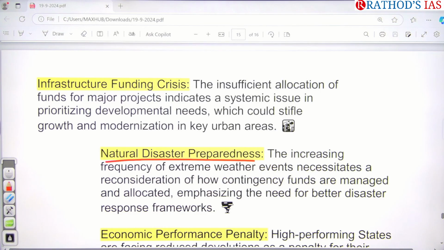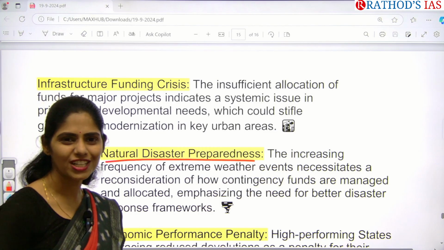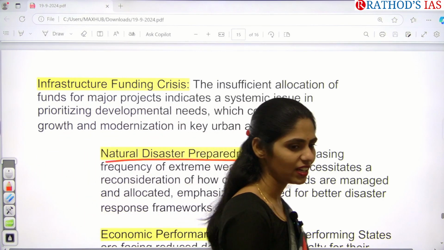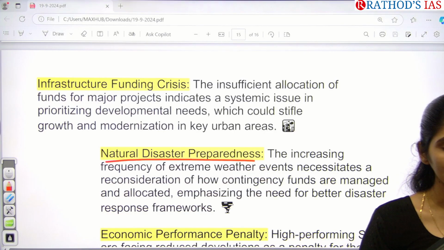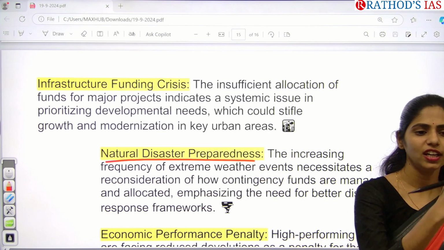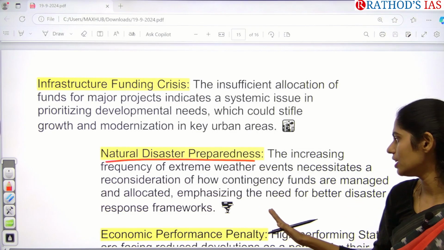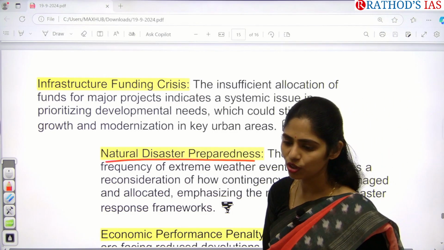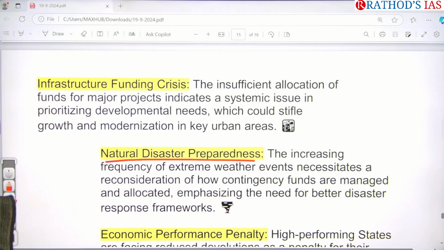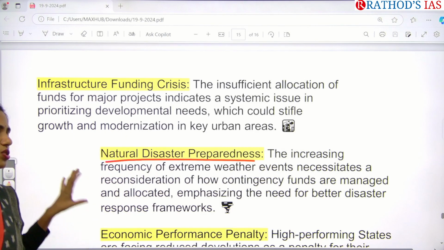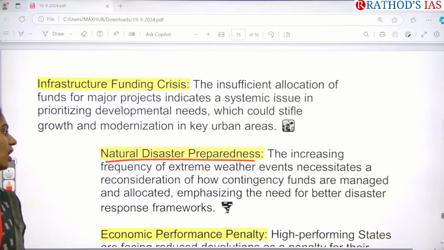are happening. So how will they use the contingency fund? So what is this contingency fund? Okay, we have the Consolidated Fund of India, the Consolidated Fund of the State, and we have the Contingency Fund. If we want to use funds for anything very urgent and of public importance, we will be using these funds. So how can these states replenish these contingency funds again? So this is also one major question that you have to see.